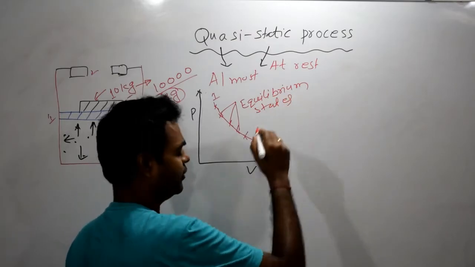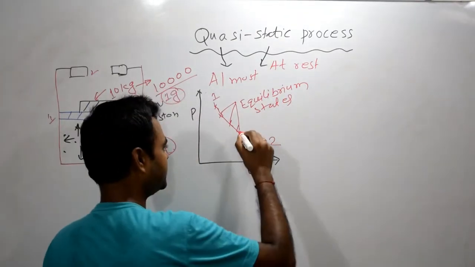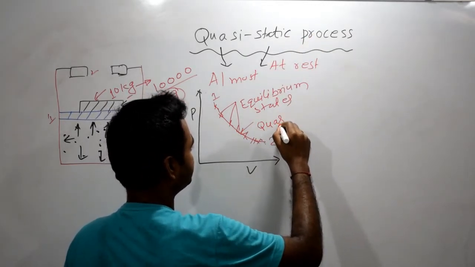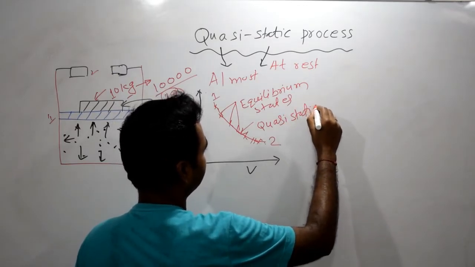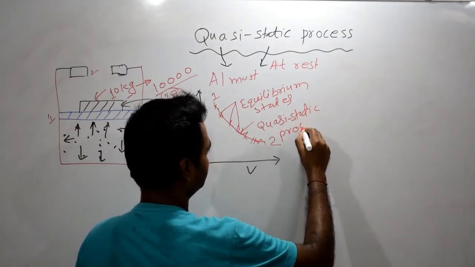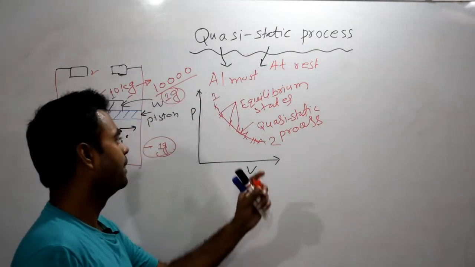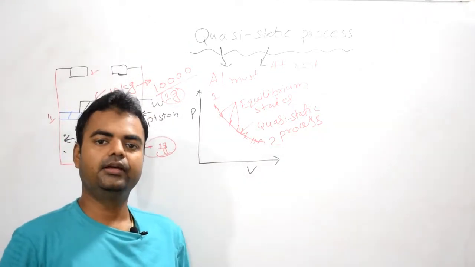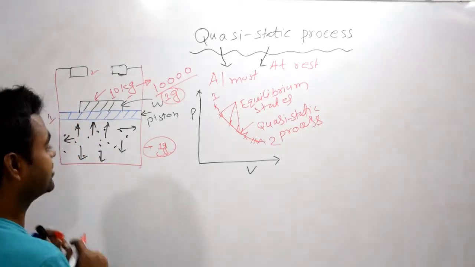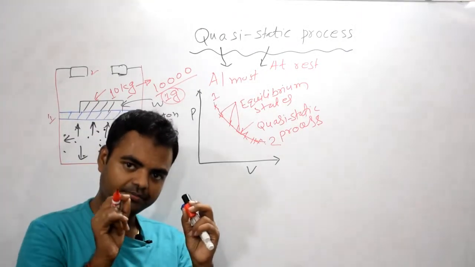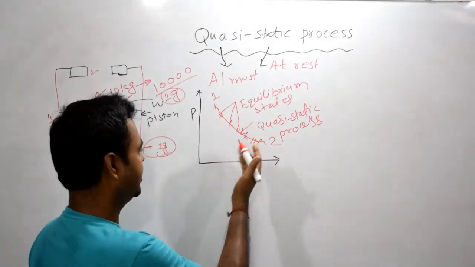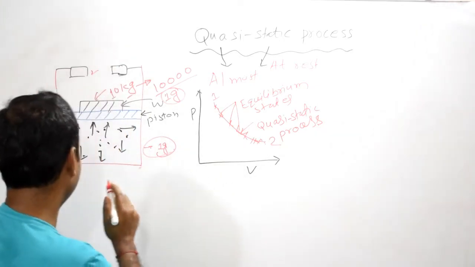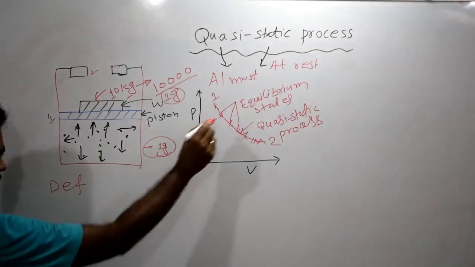Why we are getting equilibrium states, I will tell you. And this locus is known as the quasi-static process. We have to achieve equilibrium states. For achieving equilibrium states, we are doing all these things. We are removing 1 gram each time. Therefore, we are getting this diagram also. This locus is known as the quasi-static process.